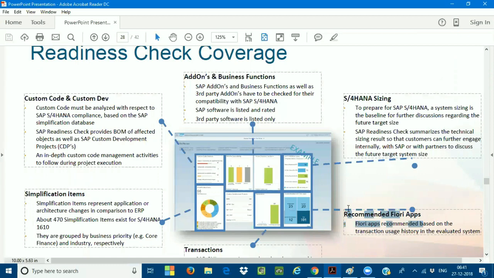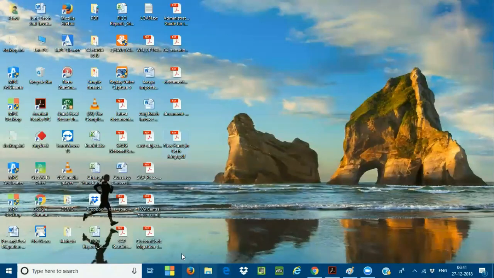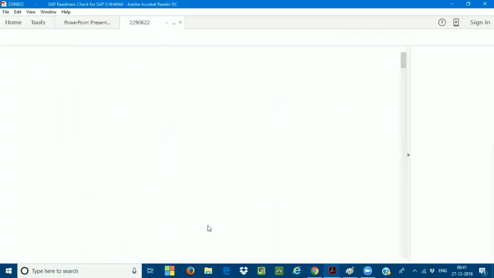So this readiness check is the tool which is very, very important actually, which has to be executed. Without the SAP readiness check, I cannot start the conversion project. So this is the readiness check. There is a note that has been released from SAP from the readiness point of view. I also brought the note for all of you. This is the SAP readiness check note.